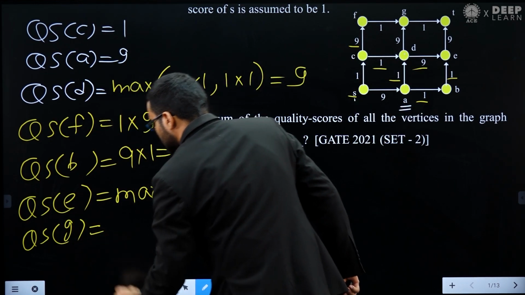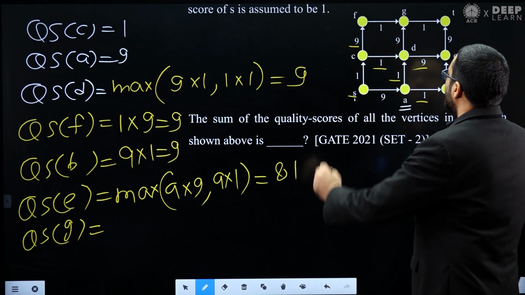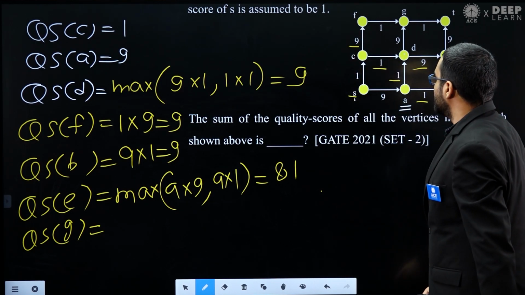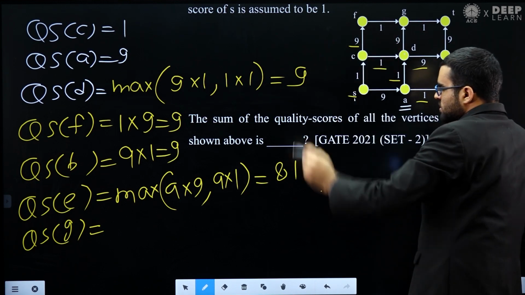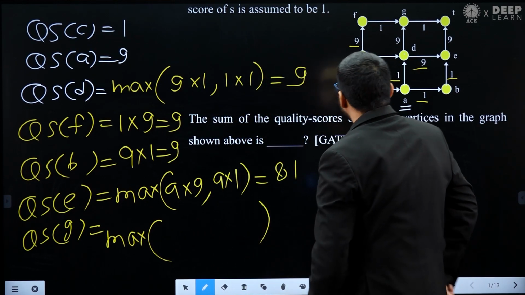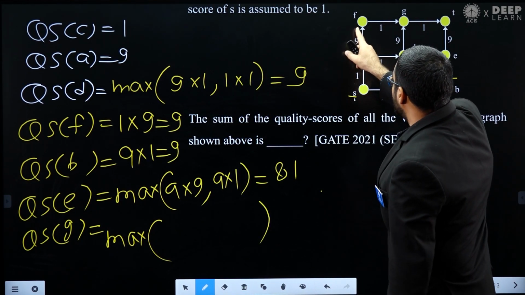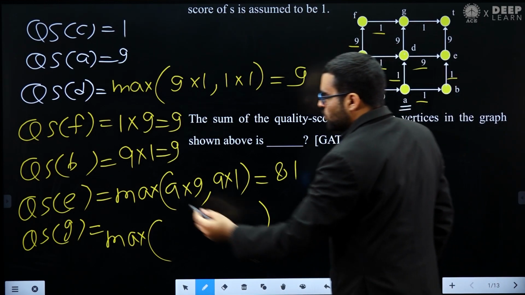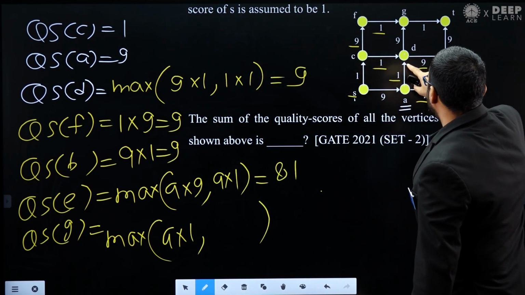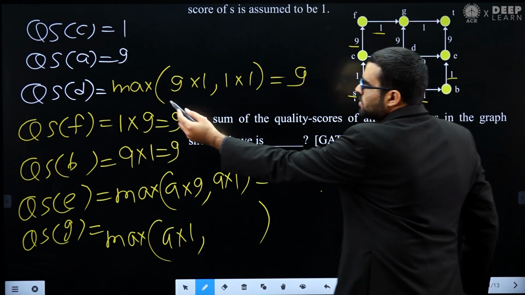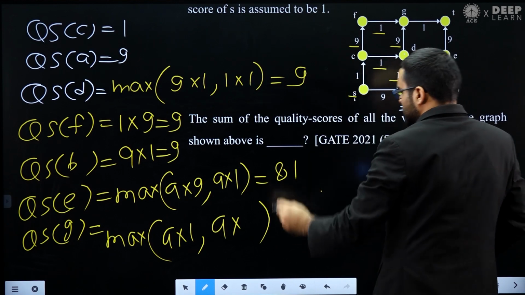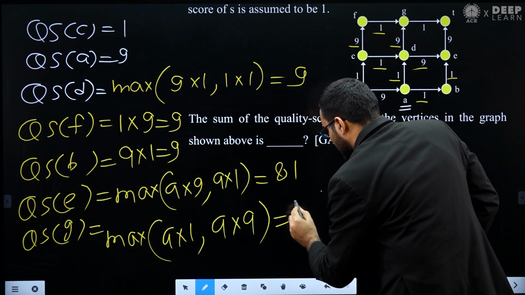Next, I will find the quality score of G. Remember, in vertex G there are two incoming edges, one from F and another from D. So the quality score of G will be the maximum of either going from F to G, the quality score of F multiplied by 1. The quality score of F is 9, so 9 multiplied by 1. Or you can go from D to G. The quality score of D is 9 and this edge weight is 9, so that is 81. So again you get 81.